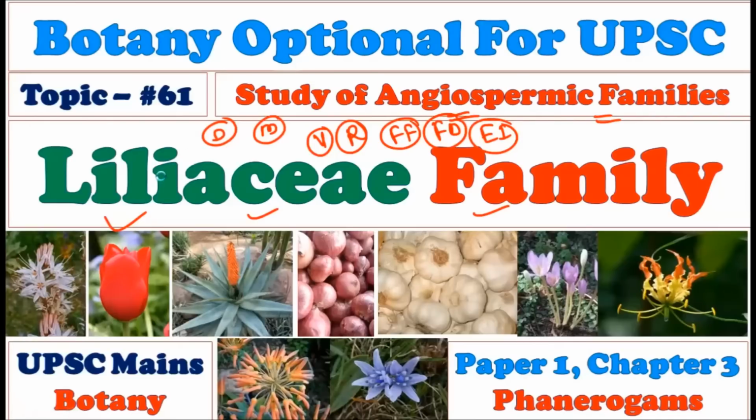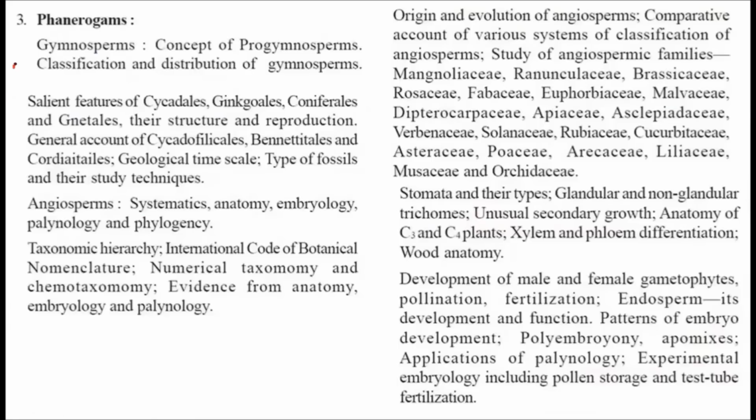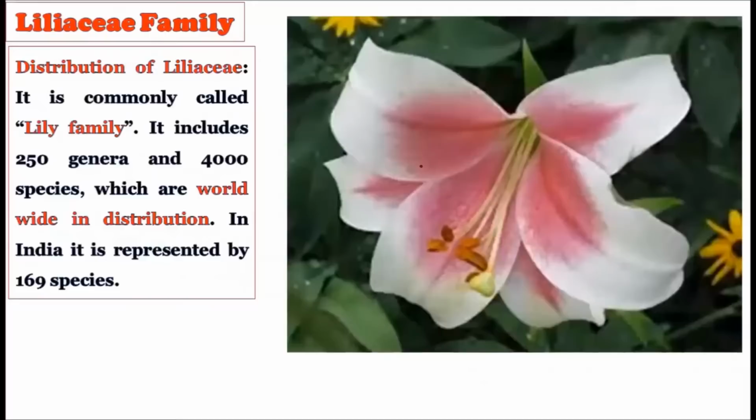So consider this is your syllabus, and we are dealing with paper 1 and chapter number 3, that is the phanerogams. Okay, under which you have to study gymnosperms as well as angiosperms, and we are here at the Liliaceae family. We are going to consider all the characteristics which we have studied for the rest of the angiospermic plant families. Okay, so let us see the distribution of the Liliaceae family.